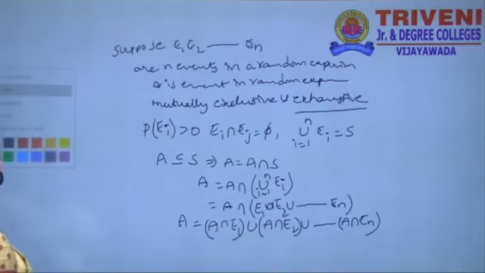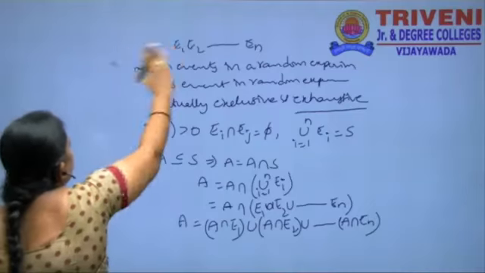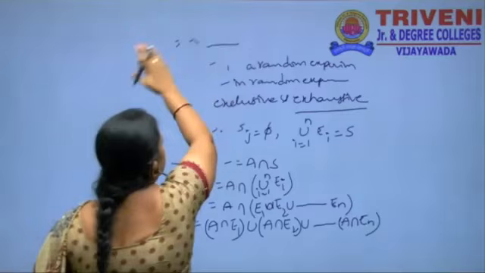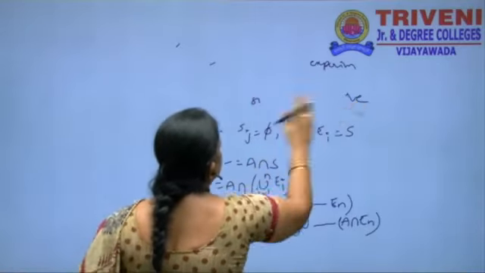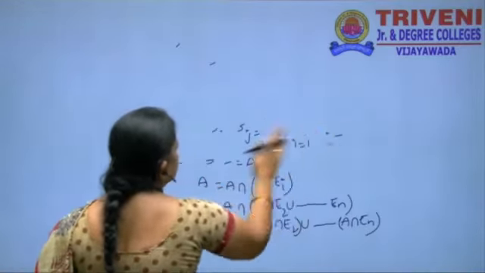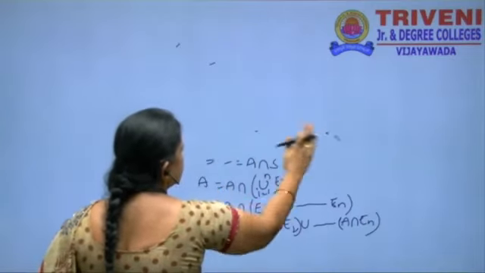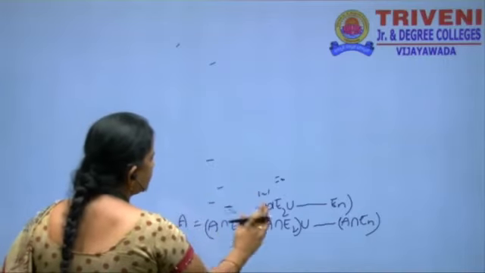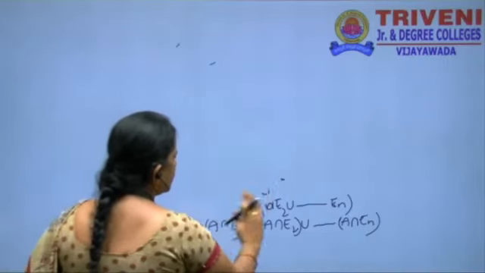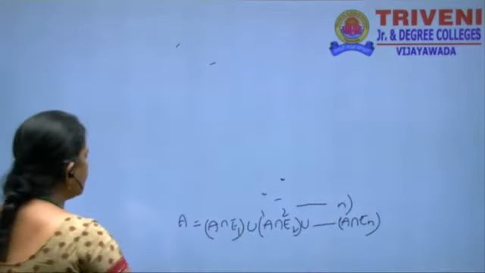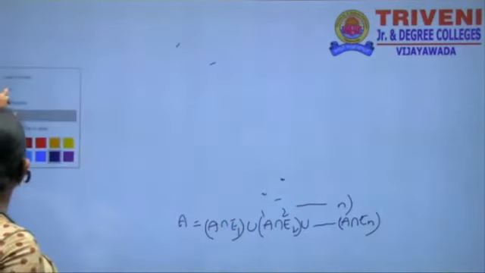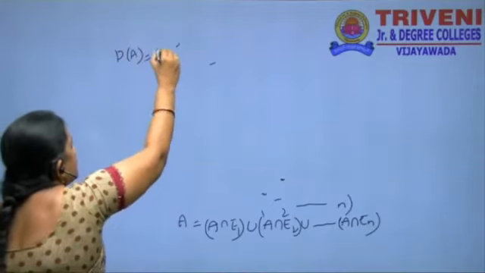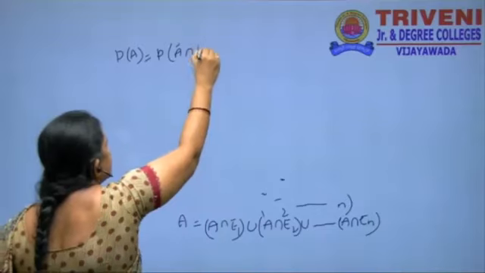Applying the theorem on probability here, we get P of A is equal to P of A intersection E1.